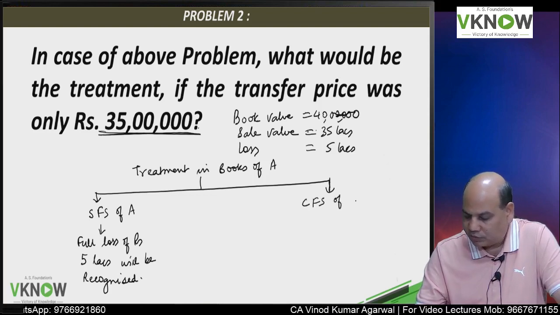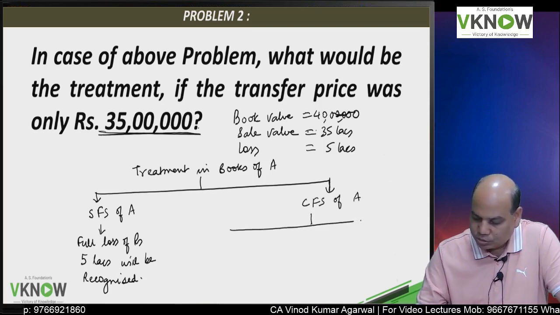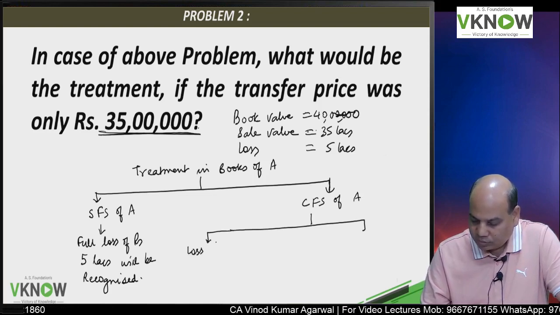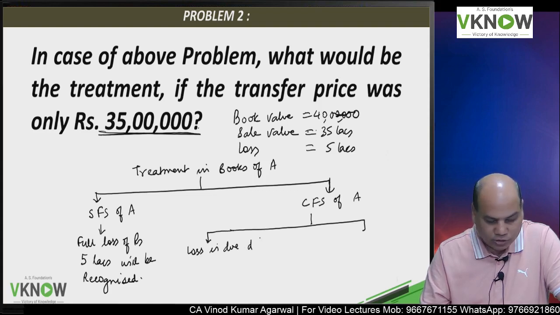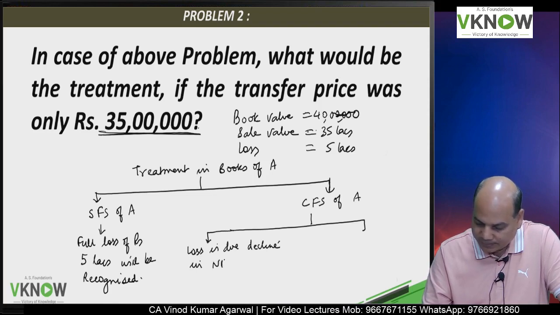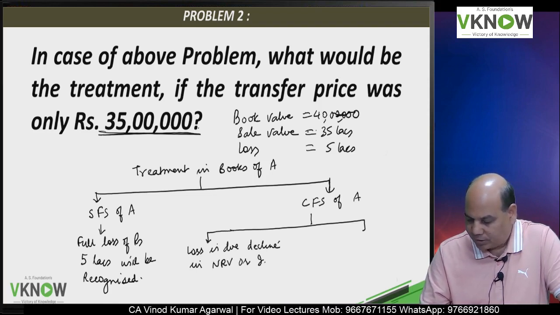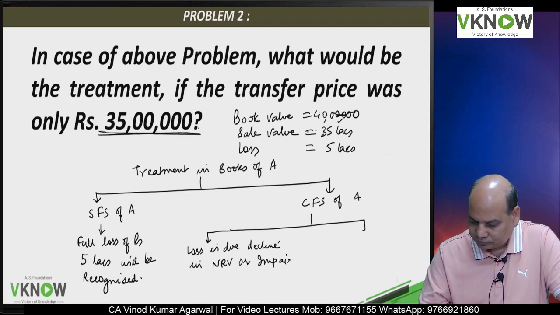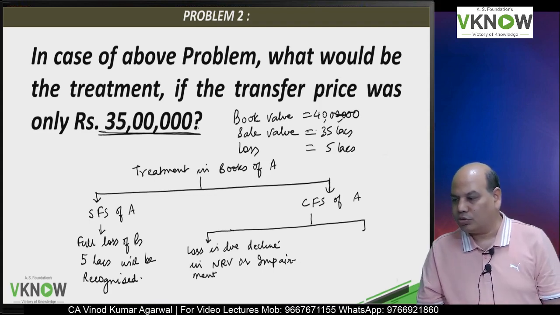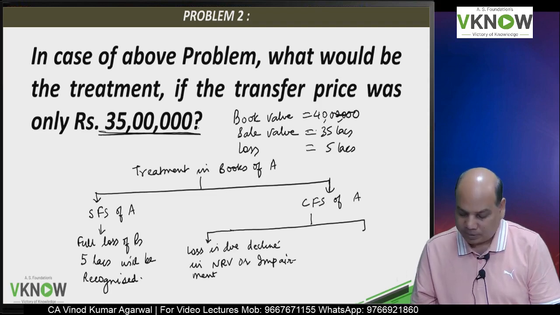In CFS of A, now there are two possibilities. The loss is due to decline in NRV or impairment.